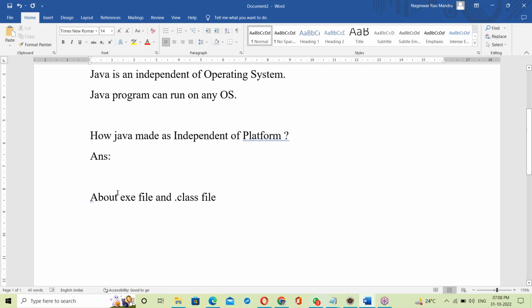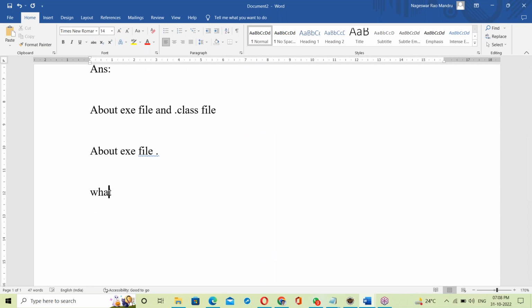First of all, about exe file. What is an exe file?